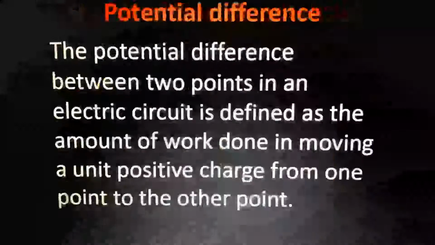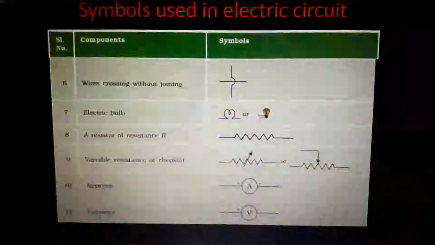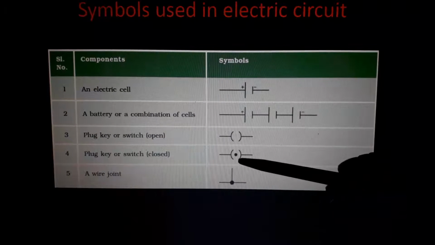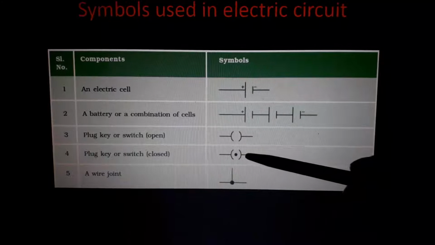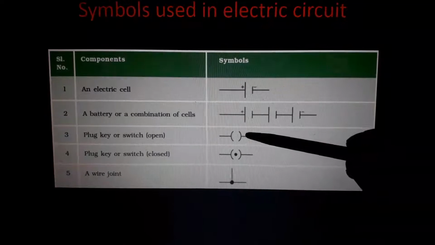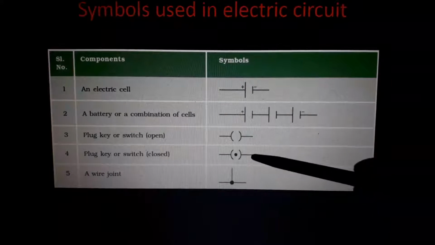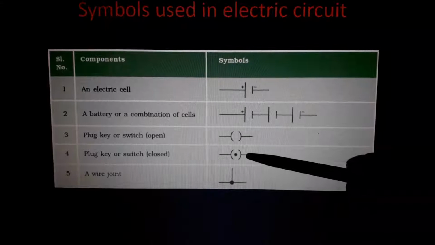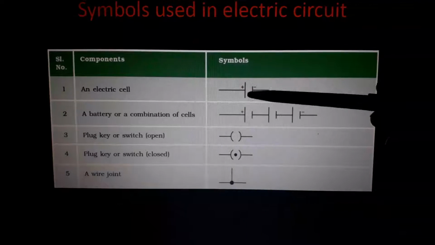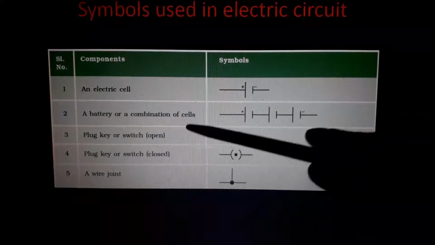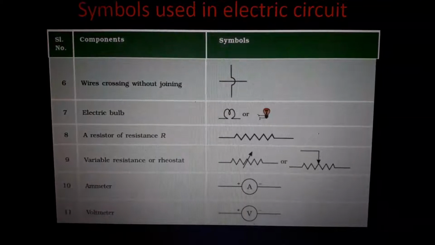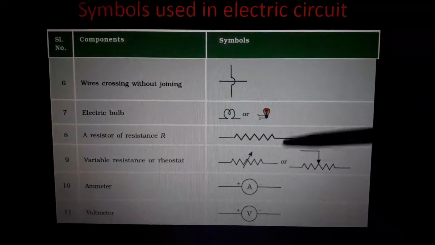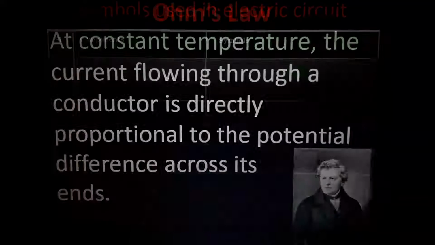First two things you want to study are these. Switch. What is a switch? Open switch means light is off. Closed switch means light is on. Open switch means fan is off. Closed switch means fan is on. Understood? And this is the battery. And combinations of battery means you can connect any number of batteries together. No problem with that. Next, other things are the electric bulb, resistance, ammeter, voltmeter, and all; we will discuss them later.